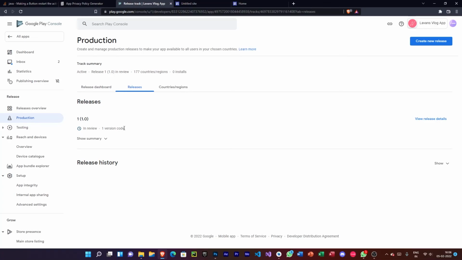And now, as you can see, we have rolled the production release out, and this will take about 3 to 4 days to get your app online and to get your users to install this. So as you know, we have published the app on Play Store, and it will take 3 days to verify it and make it live on Google Play Store. This is my gift to her. I hope that she will be happy with this app.